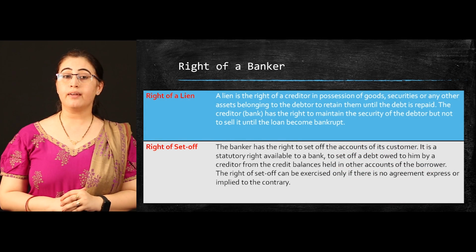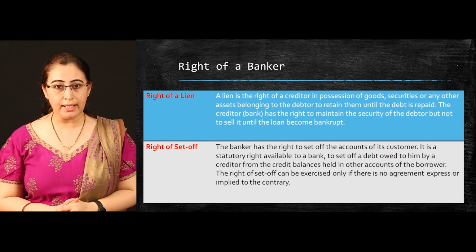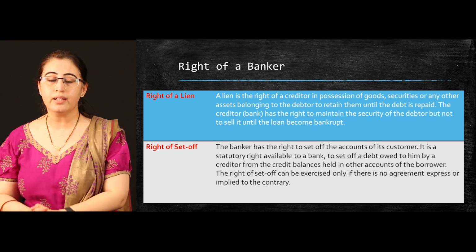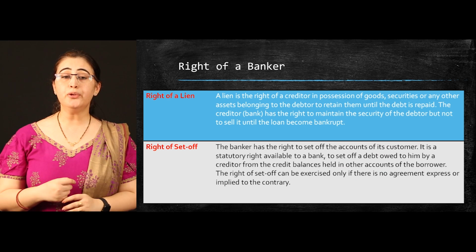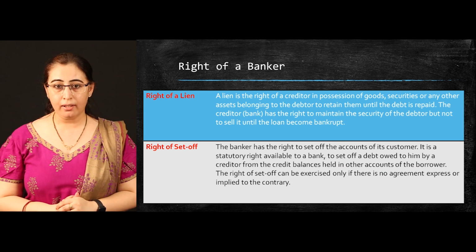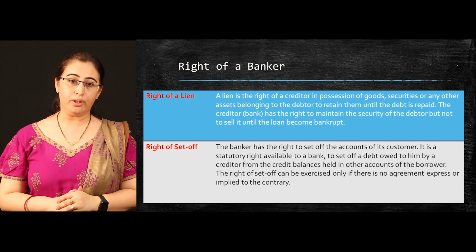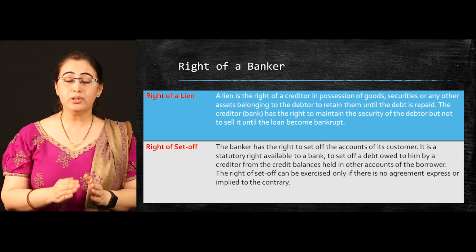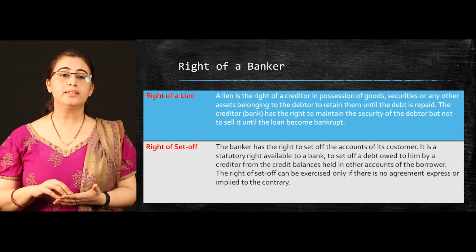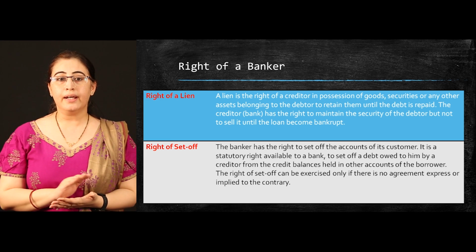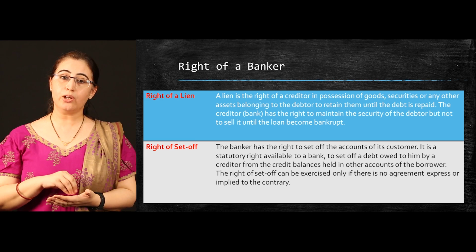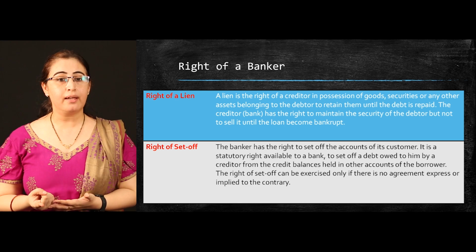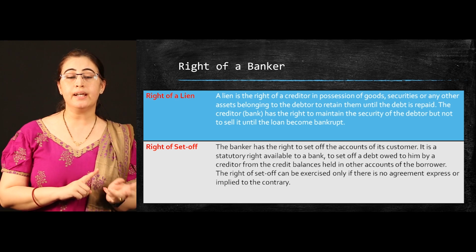A lien is a right of a creditor in possession of goods, securities, or any other asset belonging to the debtor to retain them until the debt is repaid. For example, you took an education loan from your bank. To take that education loan, you put your home as a guarantee. Now, it is a right of a banker to hold that particular guarantee until you pay the debt. It means the creditor has the right to maintain the security of a debtor. The creditor cannot sell it, but in case of bankruptcy, the creditor can use that guarantee.